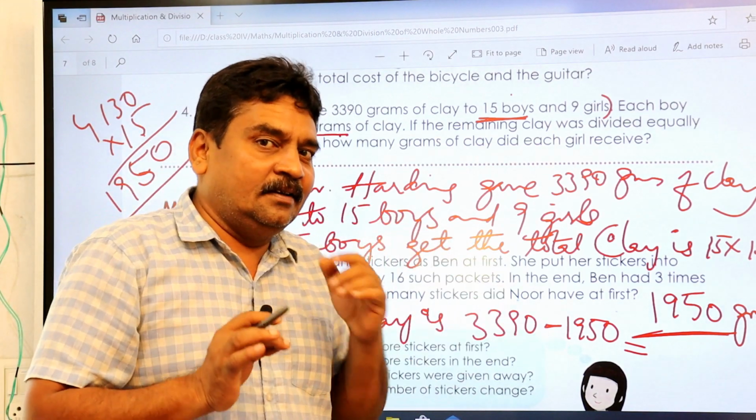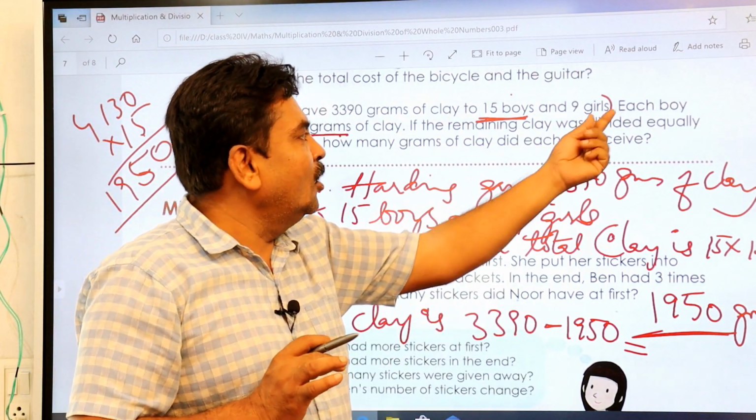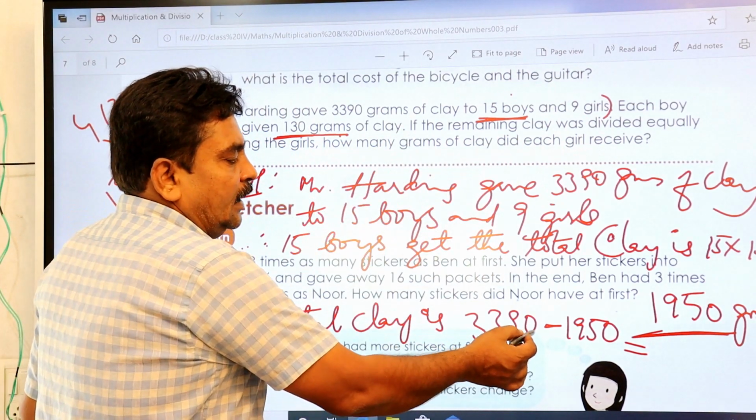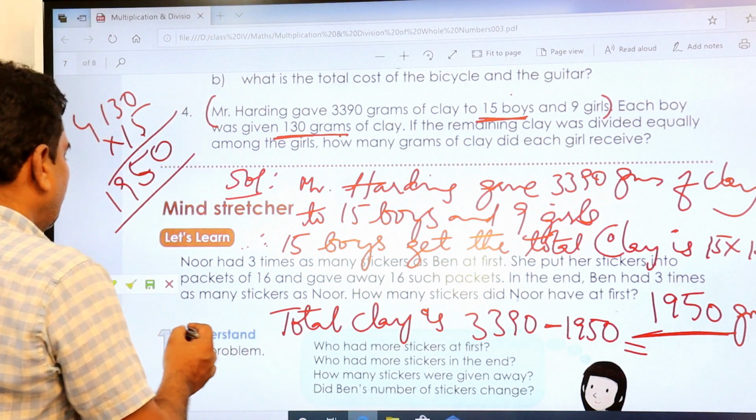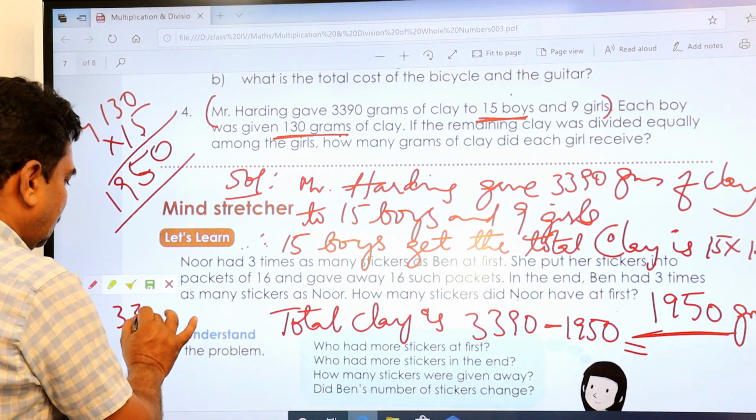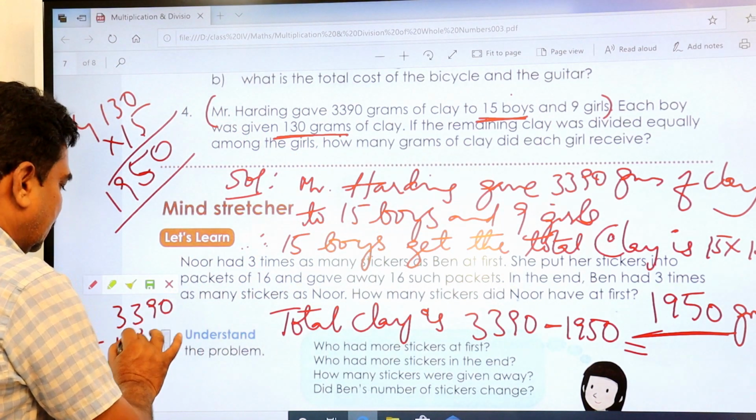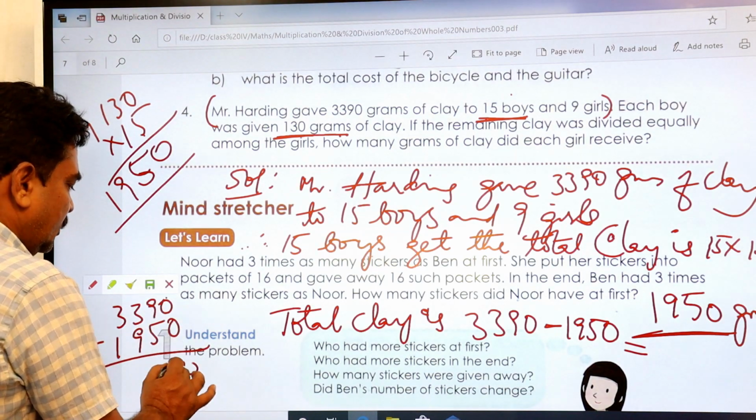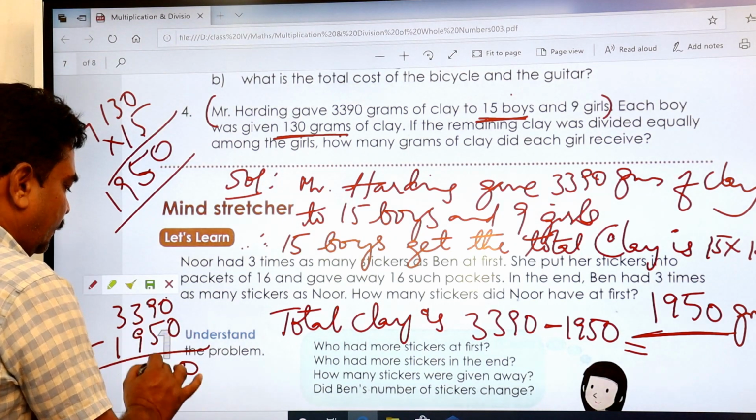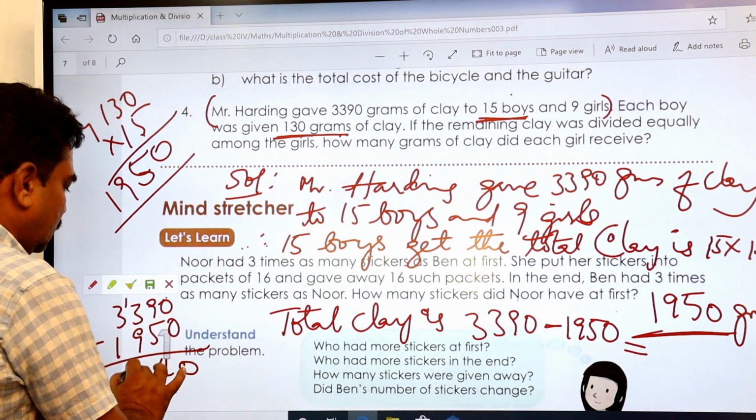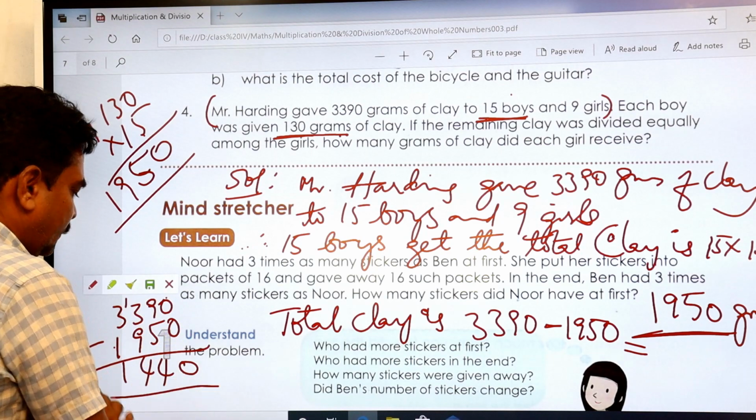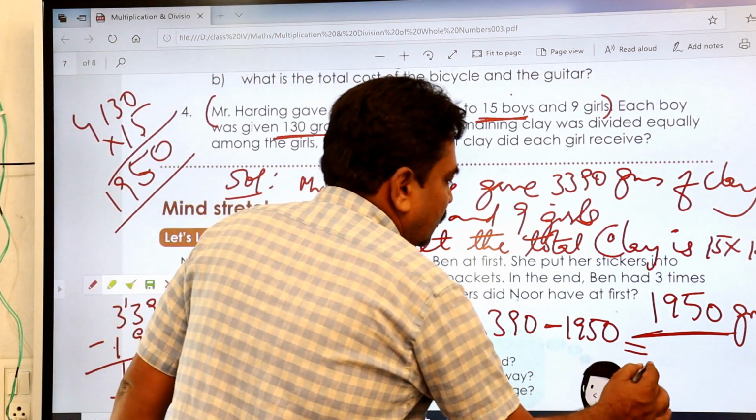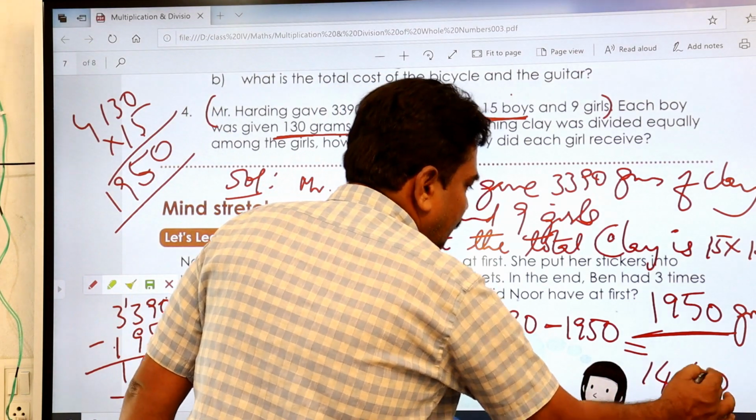The remaining clay is going to be distributed equally, so you have to divide again, equally among 9 girls. Let's see here. So 3,390 minus 1950. How much do you get? This is 0. This is 4, 13, this is 4, 2 minus 1, this is 1, 440. So now you got how much remaining? 1,440.